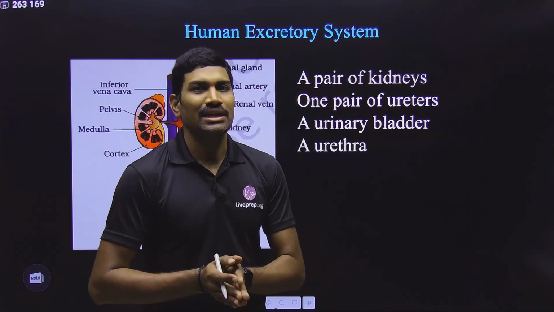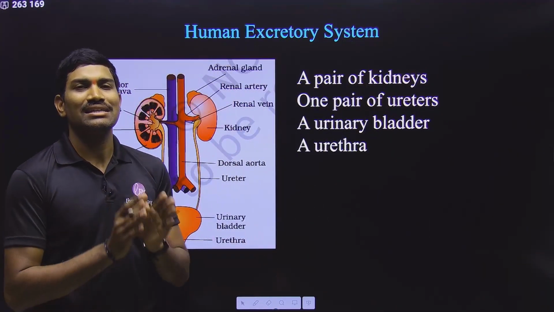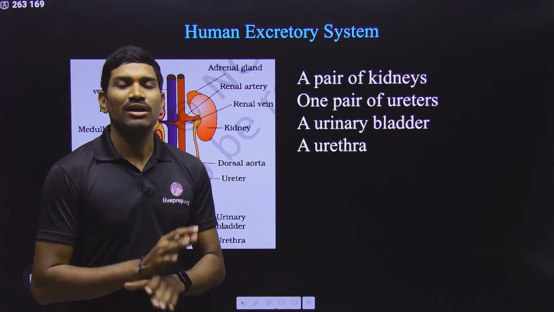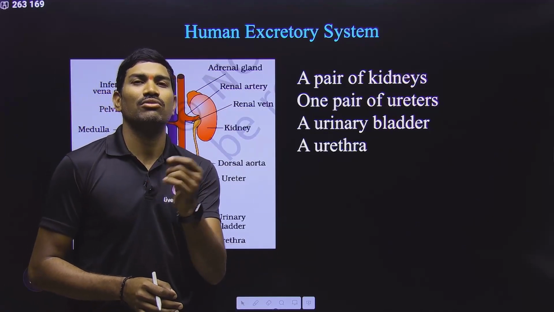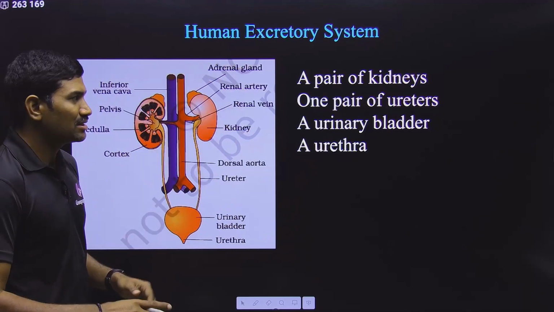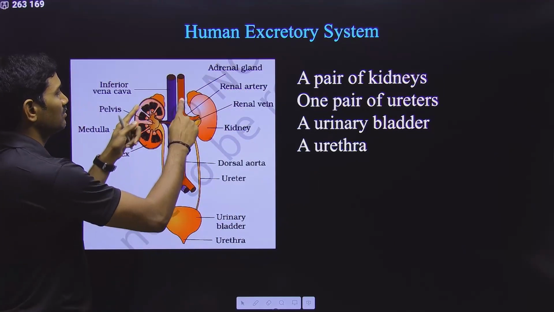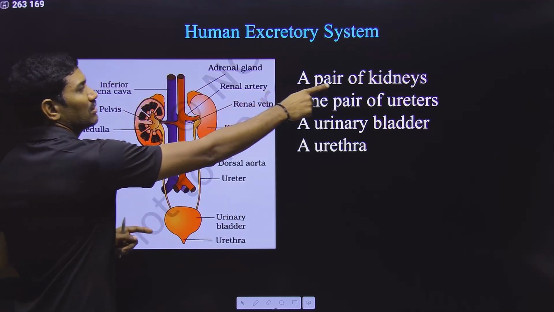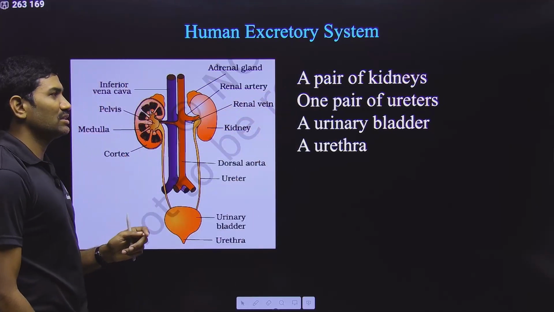Next one. Now we are talking about the human excretory system. Please remember, once again I am telling you, we are studying only the NCERT content. We are not going even a single point out of NCERT. Clear? Now observe carefully. Human excretory system. What is present in the human excretory system? Two kidneys are present. That means a pair of kidneys is present.